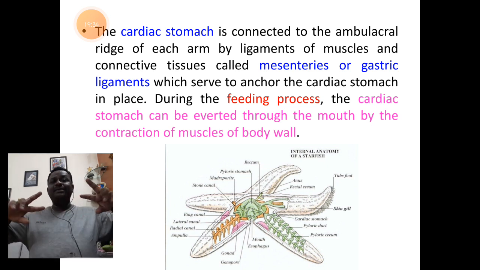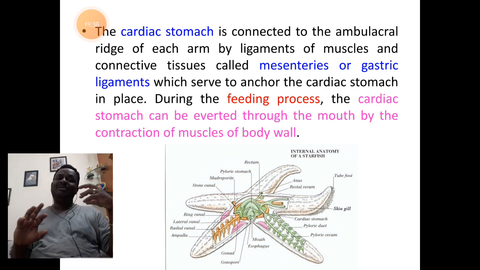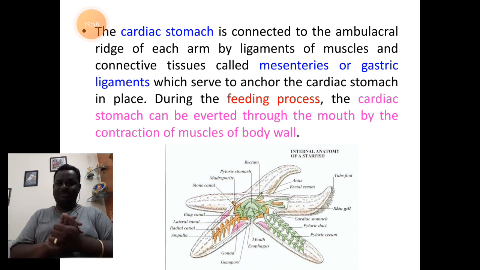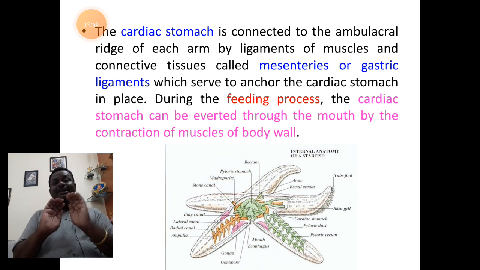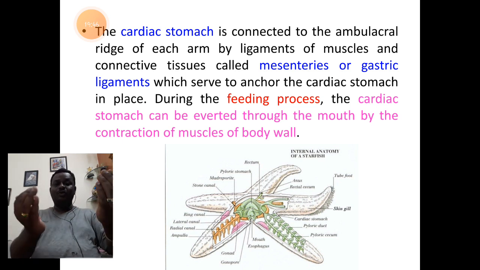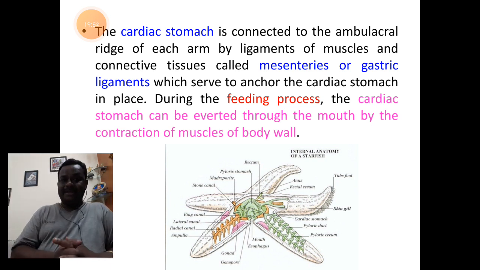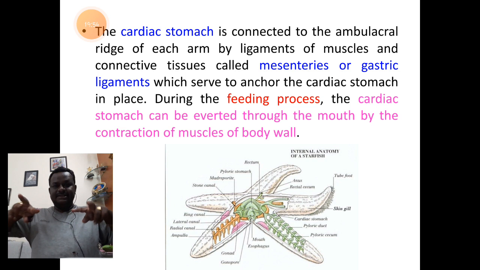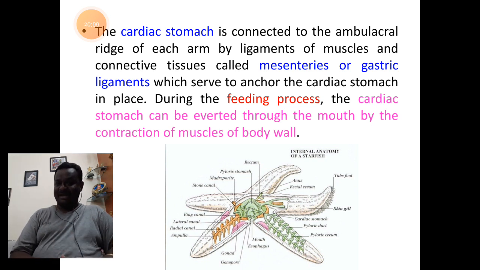They help in giving the position for the lobes of cardiac stomach. In simple, I can say this cardiac stomach has got 5 lobes. They are given fixing for the position with the help of mesenteries. So mesenteries act as fork-like structures. They help in fixing the position for the cardiac stomach.